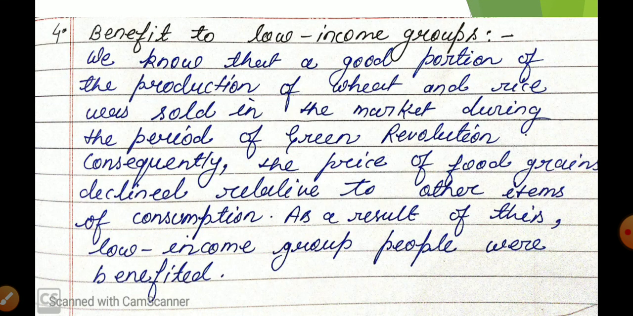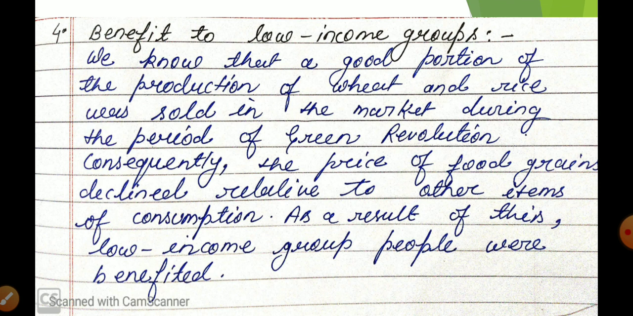Now the next benefit from the green revolution is the benefit to the low income group. Before the green revolution, I told you that we were importing wheat from which country? America. We were importing wheat from countries like America. Obviously when we are purchasing something from outside, it is going to be expensive. So before the green revolution, they had to purchase wheat at a higher price.